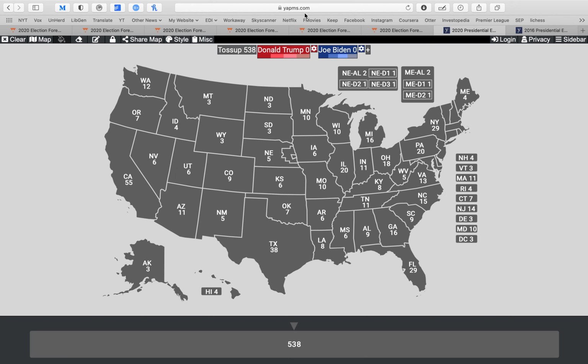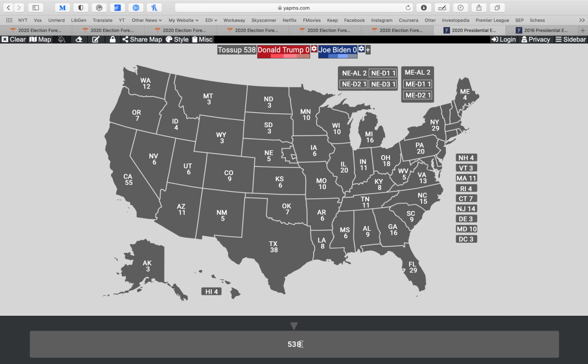So, as you can see, we've got a map of America here, and in each state is a number. For instance, in Wyoming we have the number 3, and in New York the number 29. That is how many votes that state has in the Electoral College. The Electoral College is made up of 538 votes, and a candidate needs 270 votes to cross the threshold and become the president.